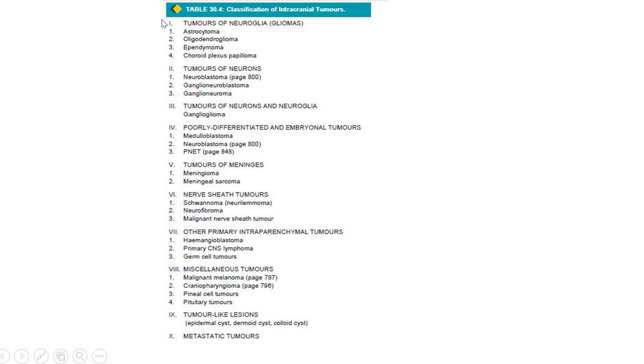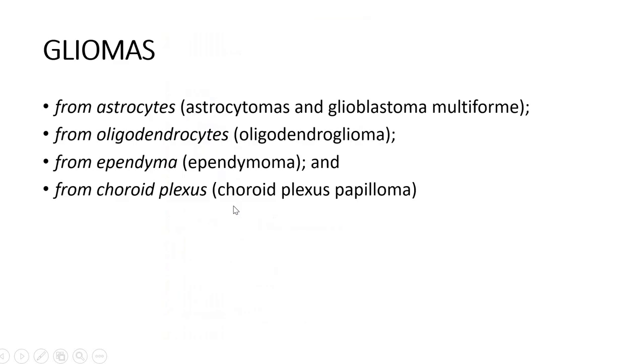Okay, so today in my class I'll be dealing with the glial tumors in detail, and also with the poorly differentiated and the embryonal tumors. And last I'll be finishing up with the tumors of the meninges, and the next class will be on the nerve sheath tumors. So gliomas, as I've already told, are tumors arising from the glial cells. If it arises from the astrocytes, it is called astrocytoma. From the oligodendrocytes, it's called oligodendroglioma. From the ependymal cells, it's called ependymoma. And from the choroid plexus, it's called a choroid plexus papilloma. Now we'll see each of these in detail.